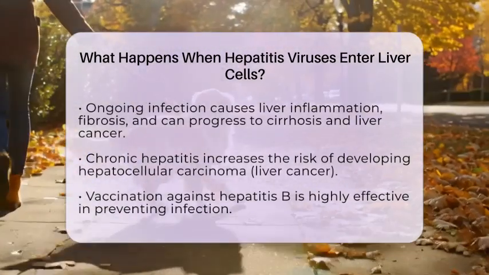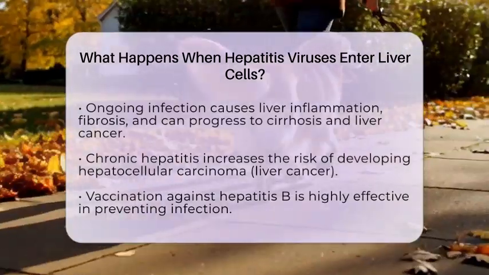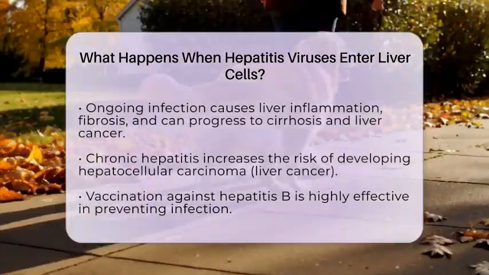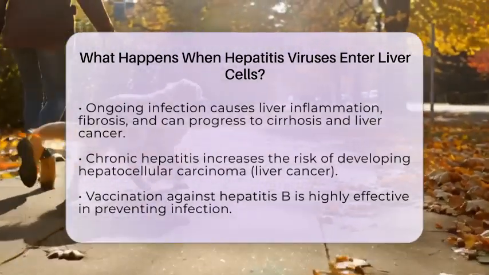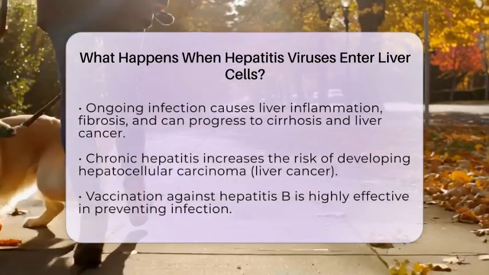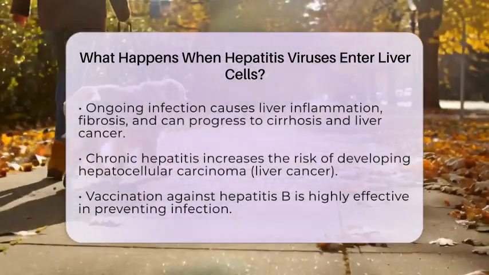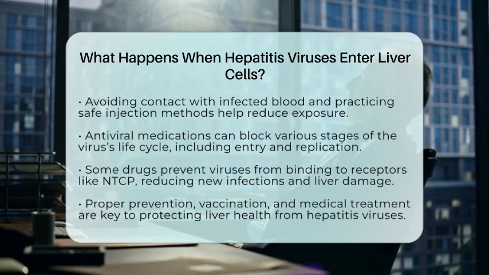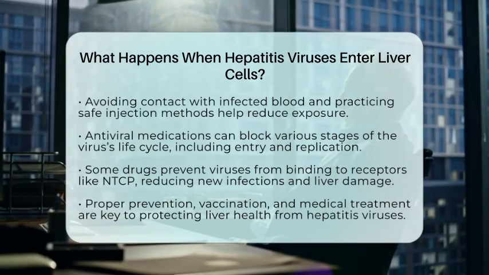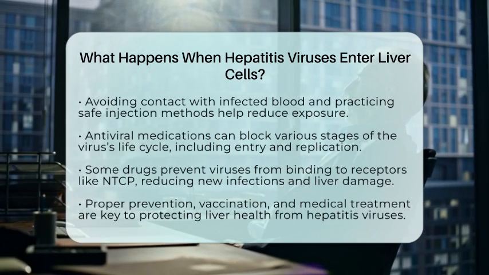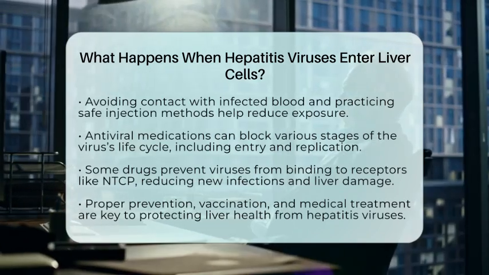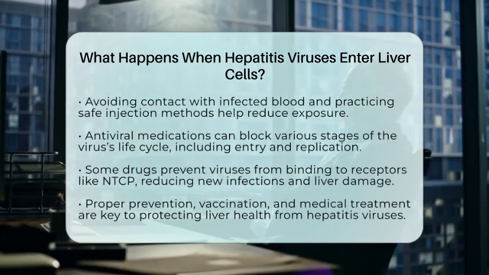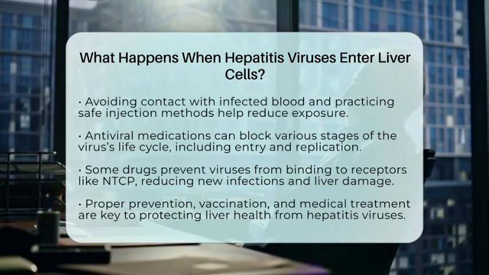Understanding how hepatitis viruses enter liver cells underscores the importance of prevention. Vaccination against hepatitis B is highly effective and is a key strategy to prevent infection. Avoiding contact with infected blood or bodily fluids, practicing safe injection methods, and using harm reduction strategies are essential to reduce exposure. For those already infected, antiviral medications can help block different stages of the virus's life cycle, including entry into the cell, replication, and spread.